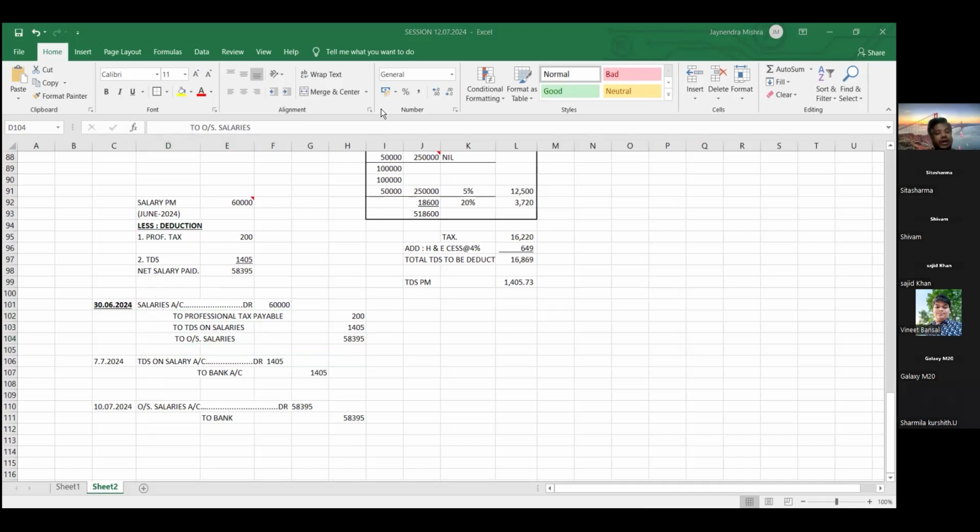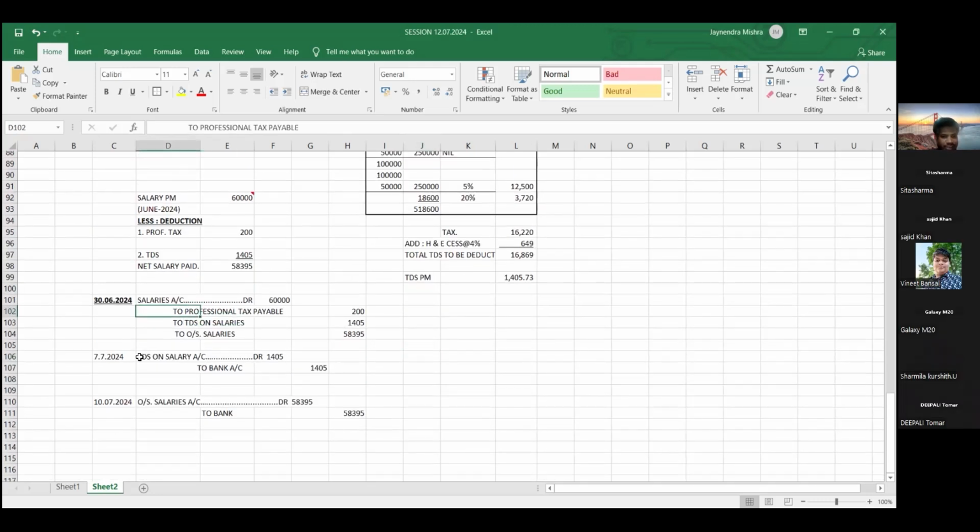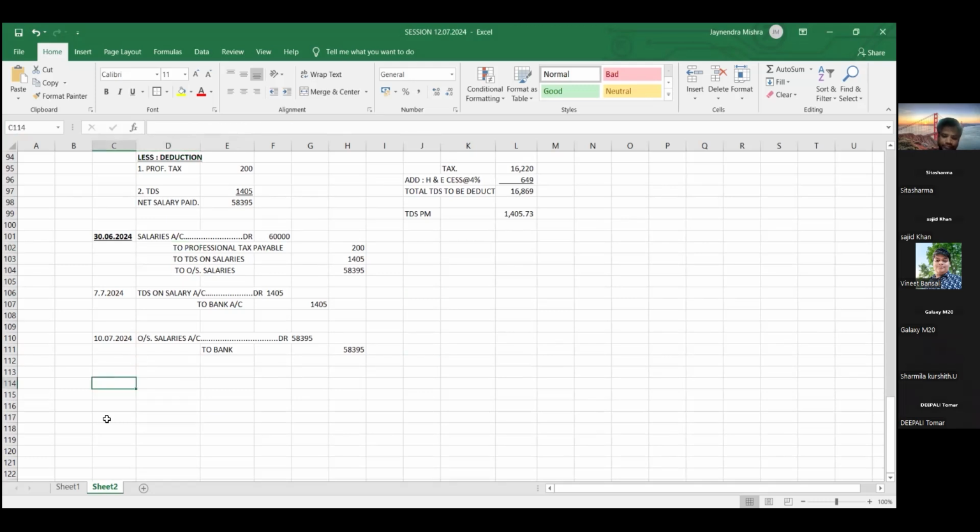So friends, until and unless the liabilities are paid, it will keep on reflecting in your balance sheet. Once you have paid the liability, that particular liability will no more be there and it will be removed from your balance sheet. So one more liability is there, friends. Professional tax. Let's pay this also.